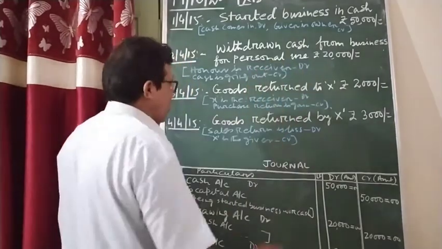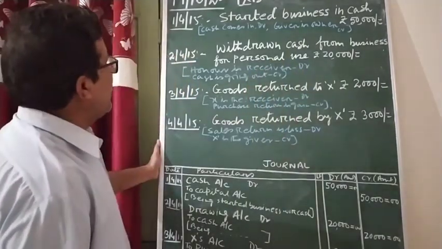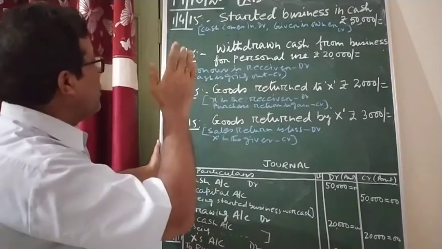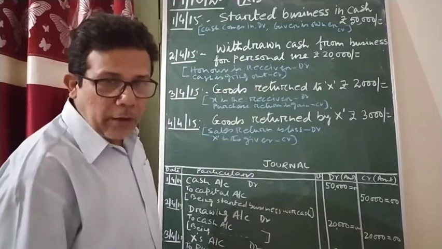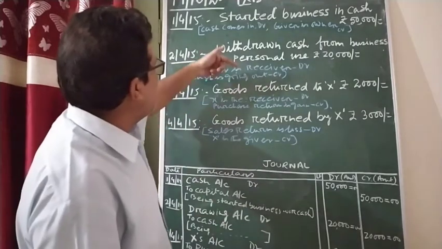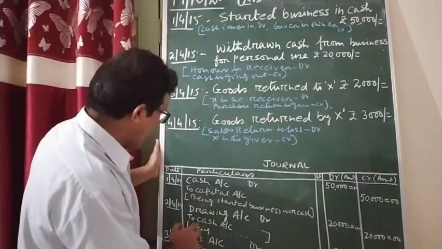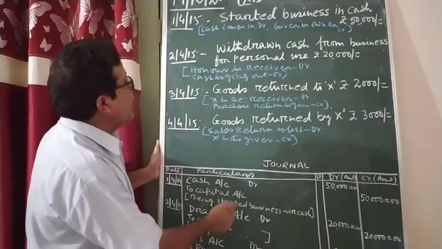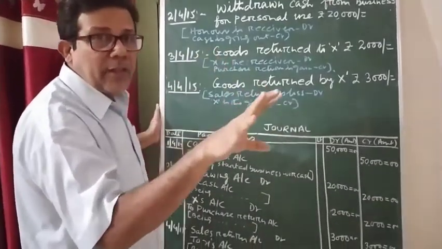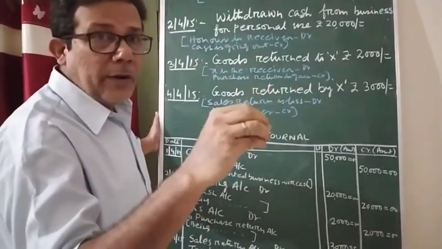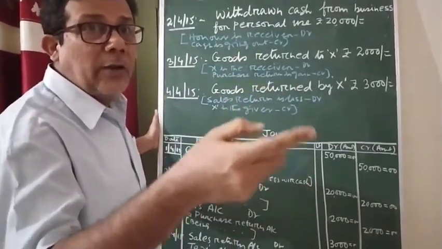That means your drawing will be what, beta? Drawing will be debit. And what is going out from the business? When the owner is taking the money, definitely cash is going out from the business. That is how the cash is withdrawn. So what is happening here? Drawing account. Why drawing account? Because our owner is receiving. When the receiver's name is given there, that is called a debit entry. But here the owner is receiving, that is called drawing.